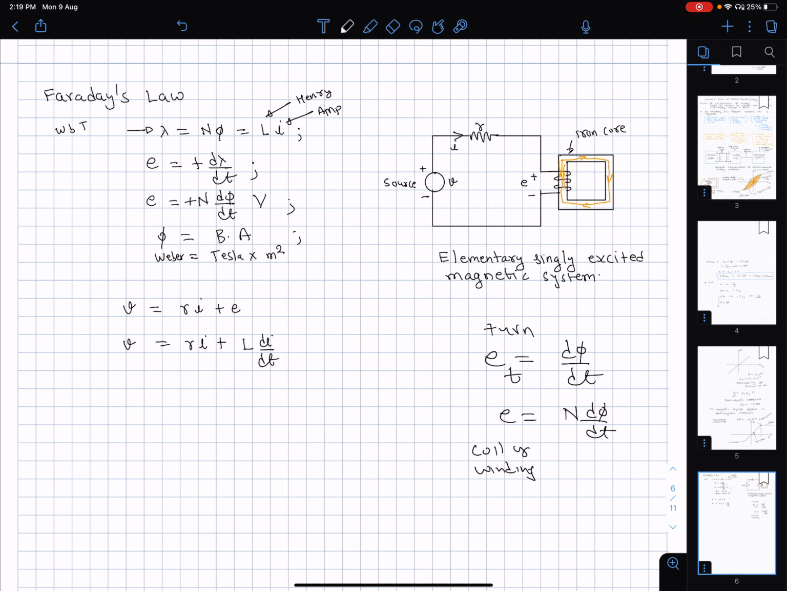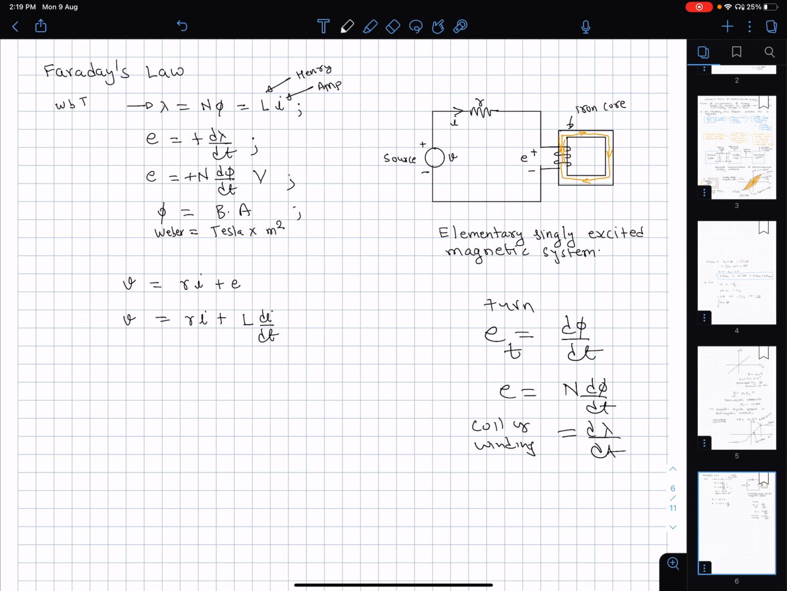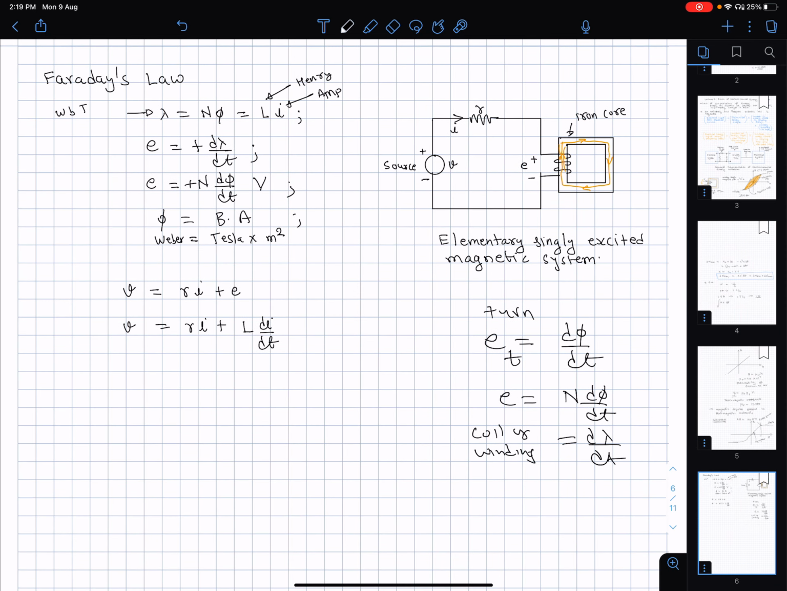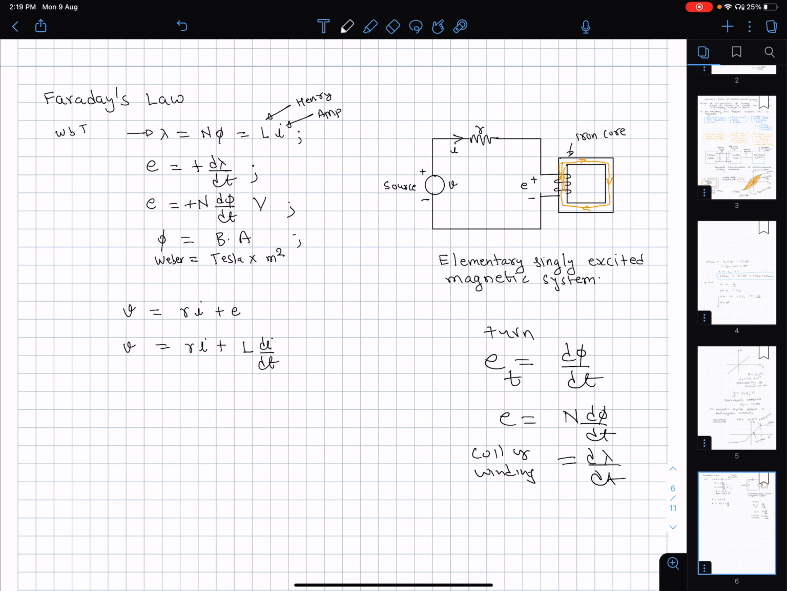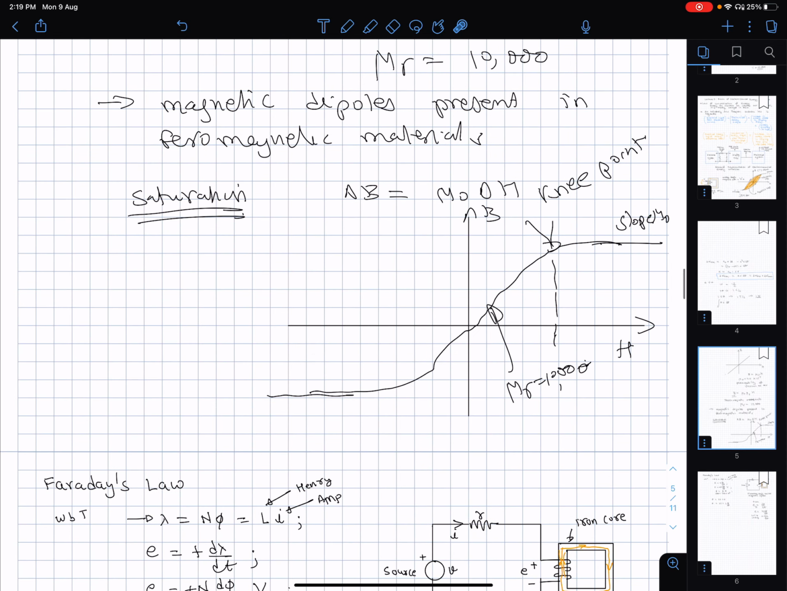The term winding comes from the fact that something is wound on the core. From there that term winding comes. And coil indicates a circular thing which closes on to itself. So this N phi is nothing but written as psi, and then you get EMF equal to d psi by dt. In circuits, we usually associate an inductance with it.